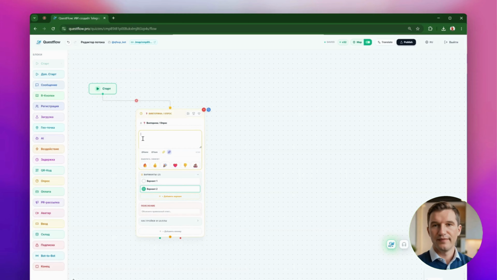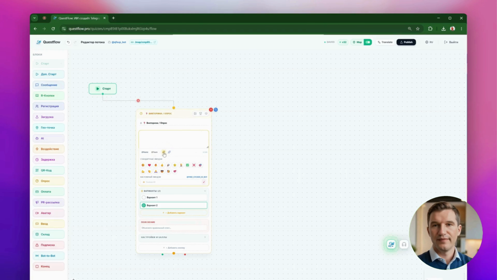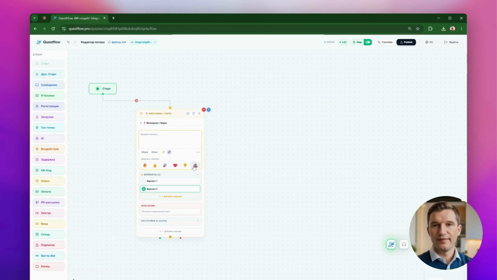In the main field, we enter the question text itself. You can easily pull in any dynamic variables here to make your messaging personalized. The text can be decorated with both standard and awesome premium animated emojis. I explained exactly how to add them in one of my previous videos. But that's not all. You can add powerful visual effects, fire, flying likes, or hearts. All of this will be colorfully displayed right in the poll interface and is guaranteed to grab your users' attention.